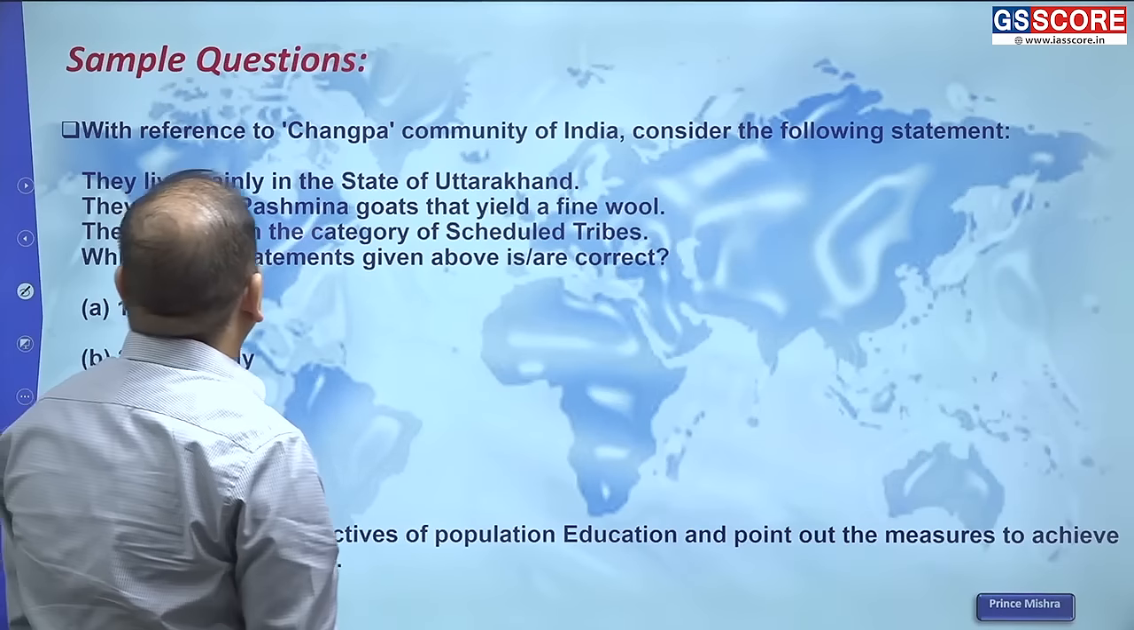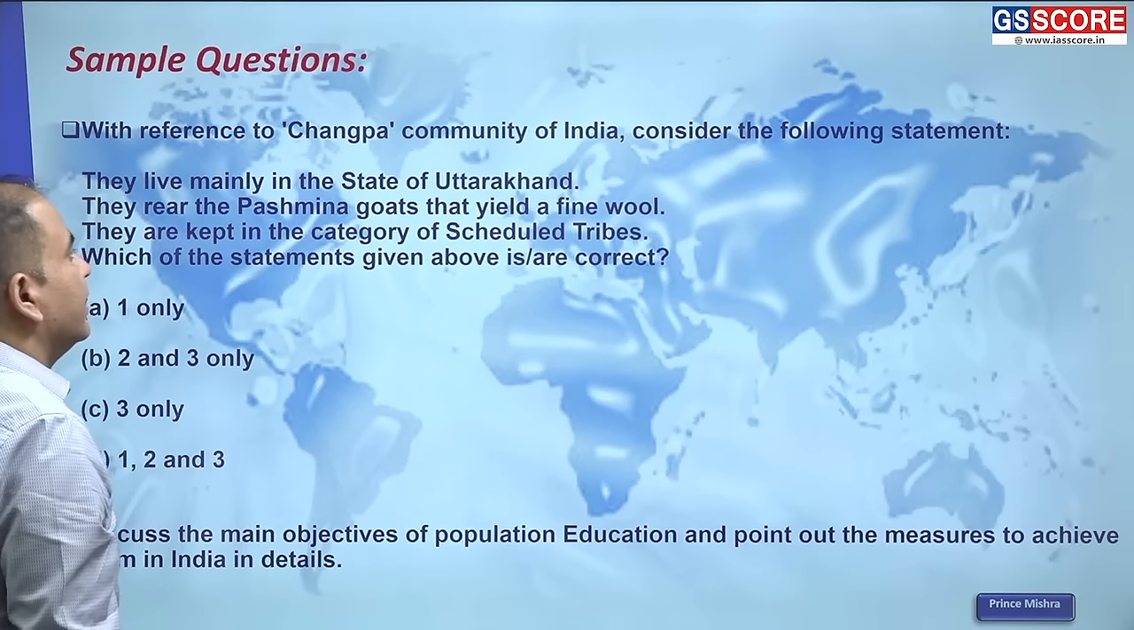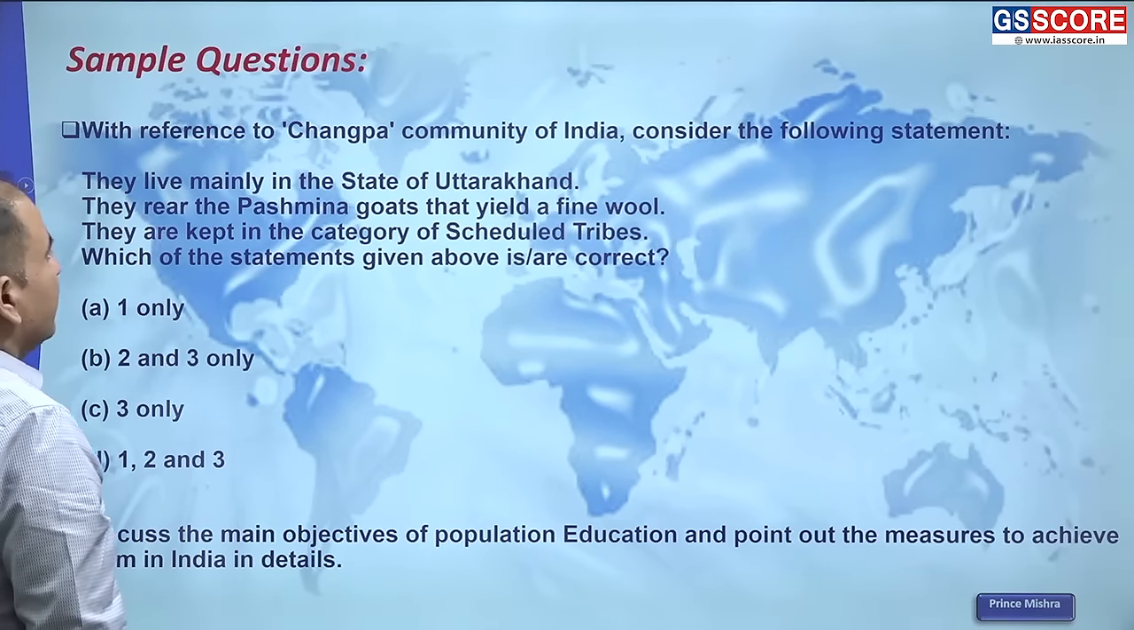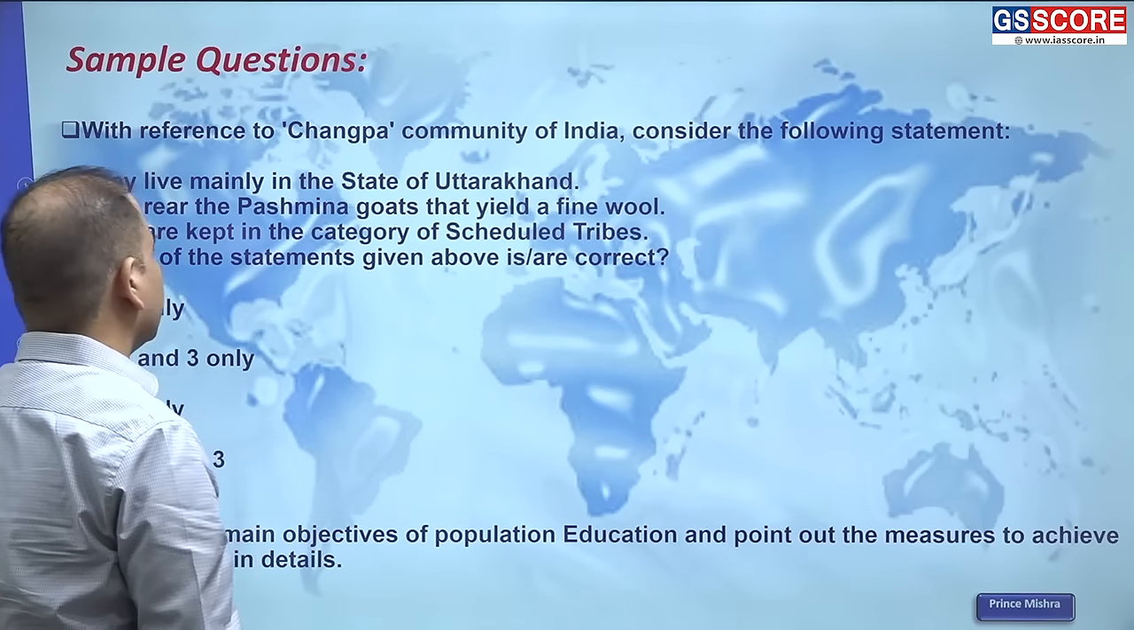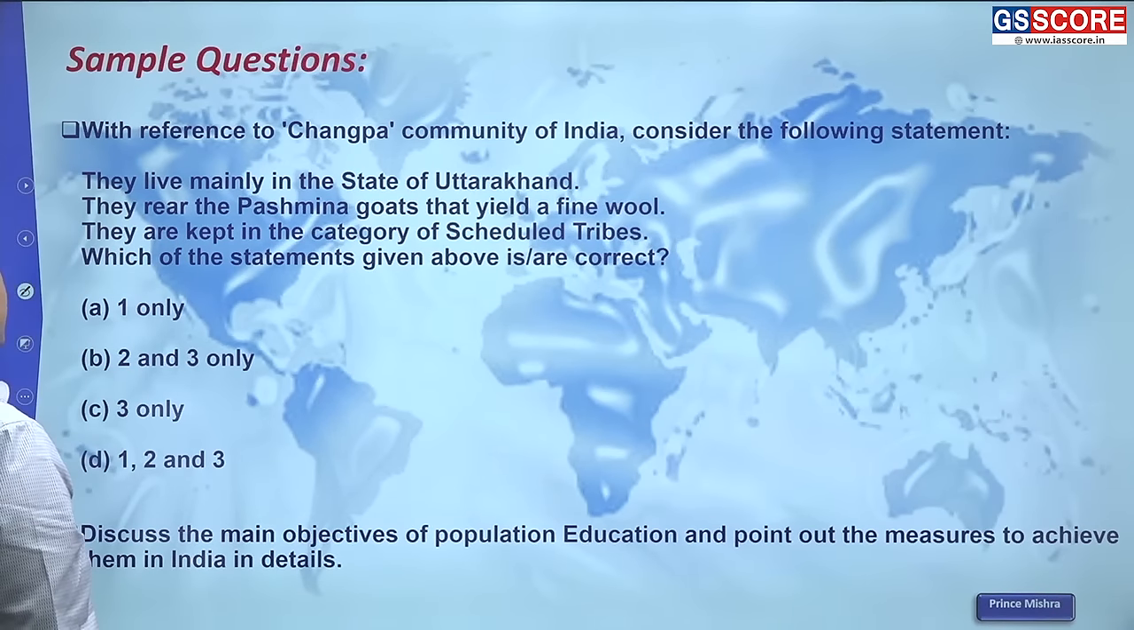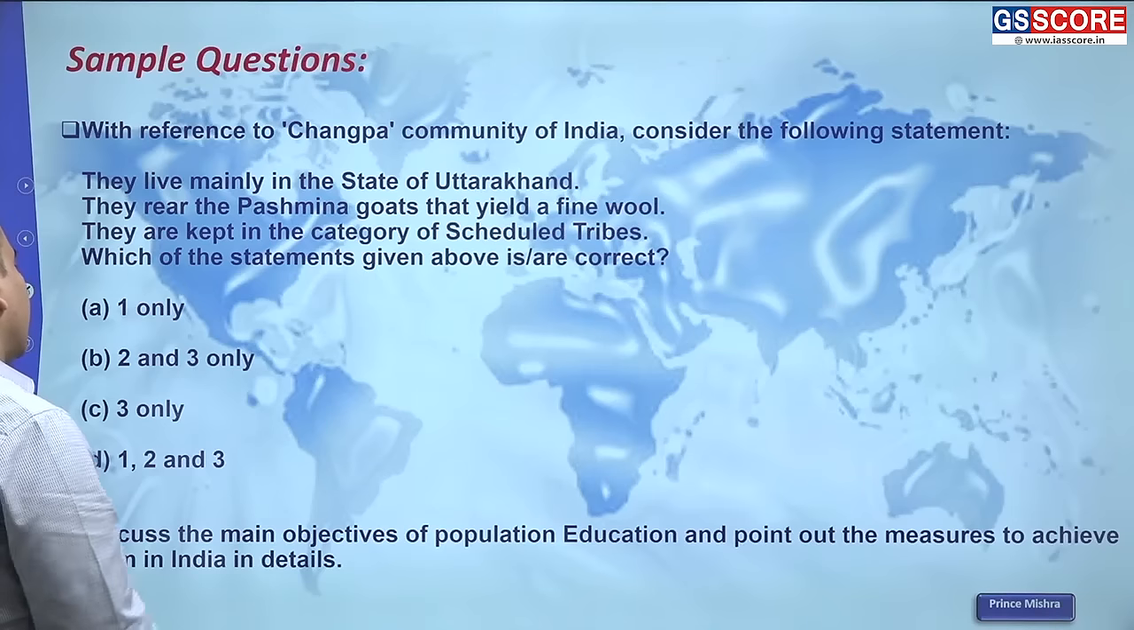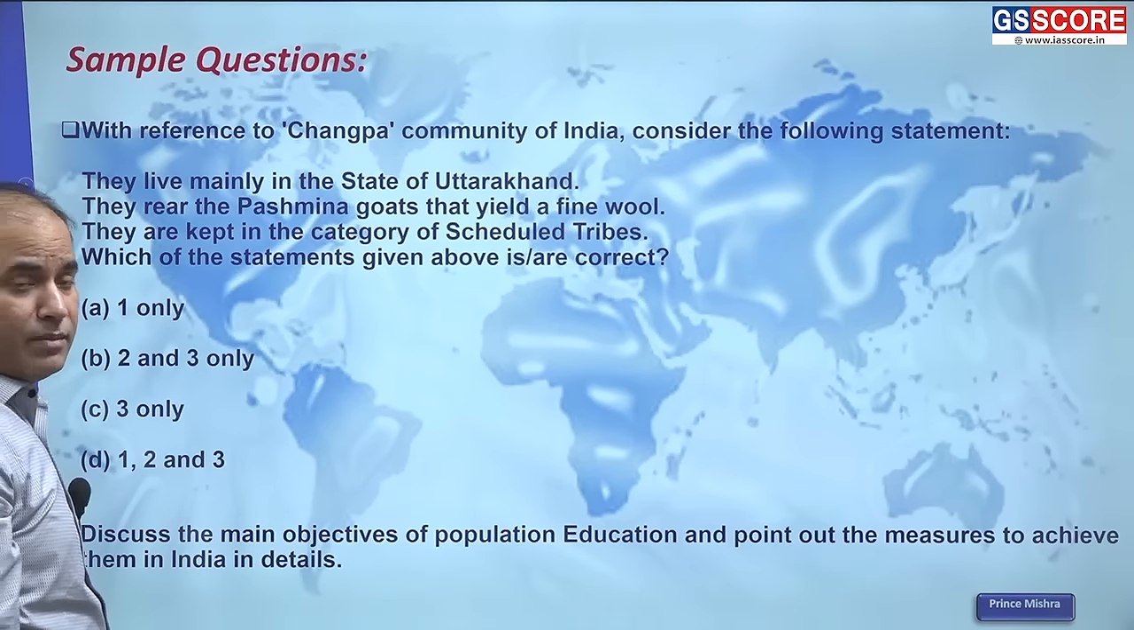One more question. With reference to the Changpa community of India, consider the following statements. They live mainly in the state of Uttarakhand. They rear Pashmina goats. They yield a fine wool. They are kept in the category of scheduled tribes. So these are the questions that have been asked in the prelims.